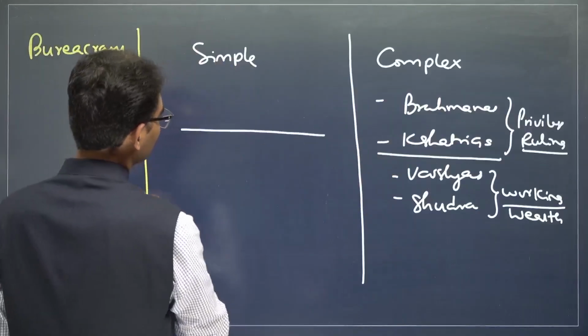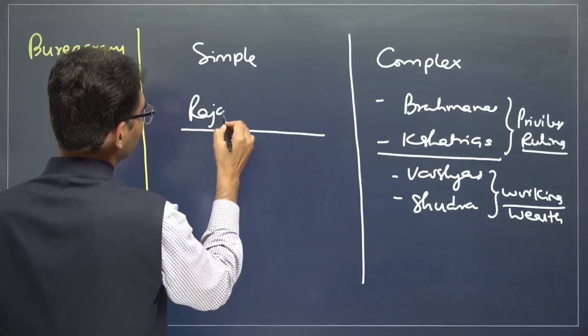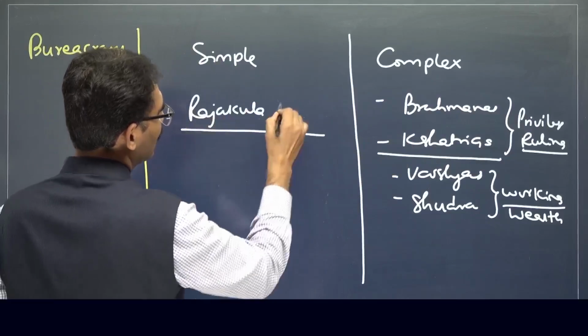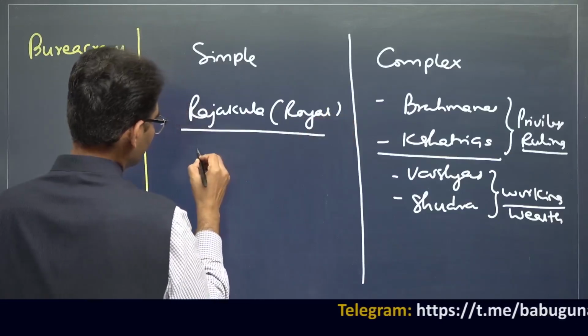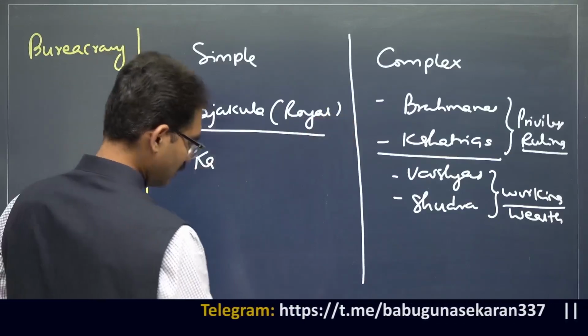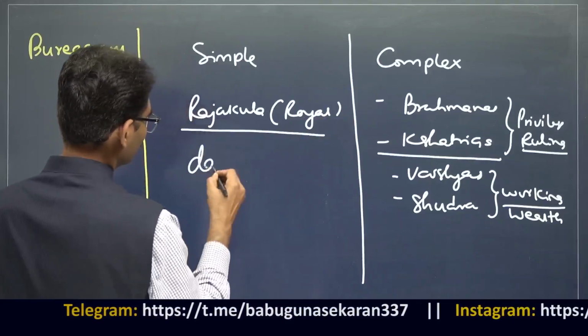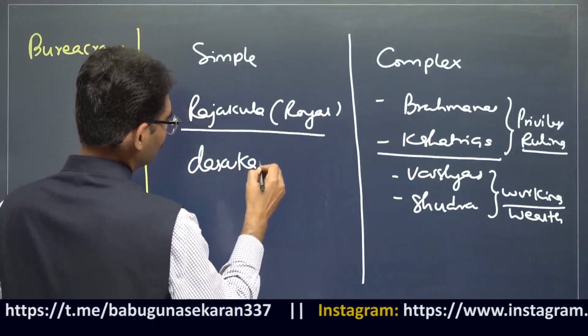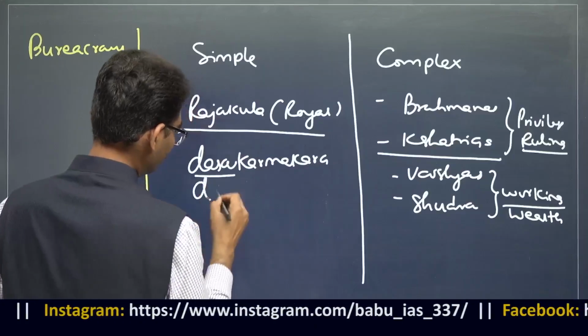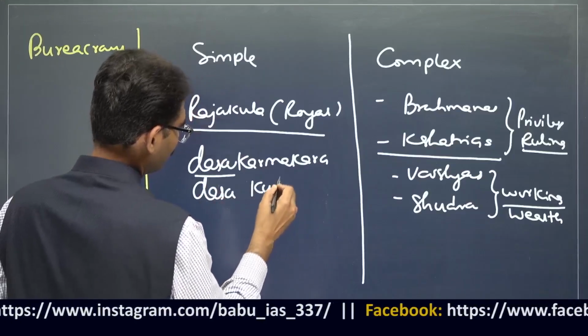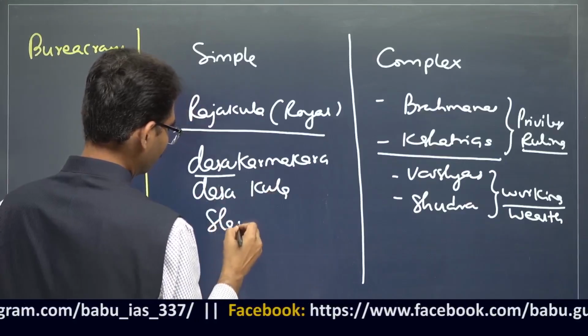One is Rajakula, that means royal families. Another one is Dhasa Karmakara, that means Dhasa Kula, the slave group.